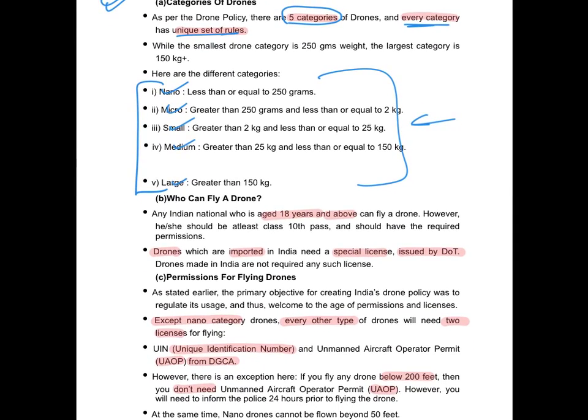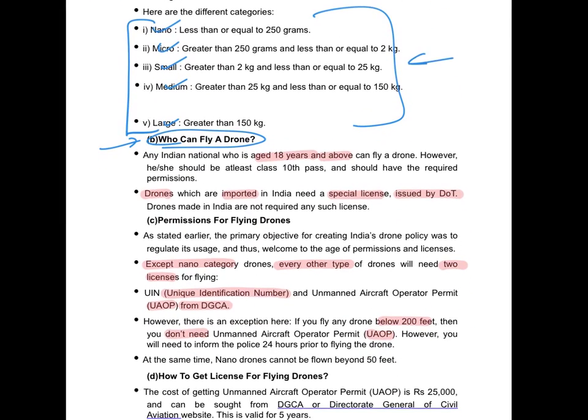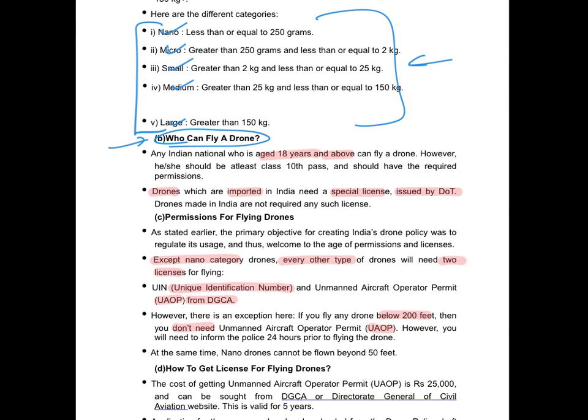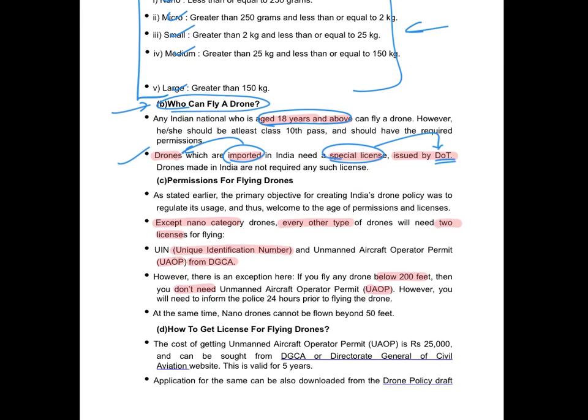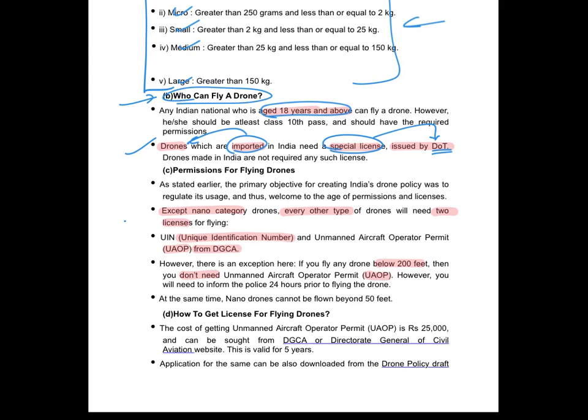Then who can fly a drone? Not really important, but just for your knowledge we can go through these points. Anybody who is 18 and above. This point is important. The imported drones require a special license to be issued by the DOT. Then except for the nano category, every other type will require 2 licenses.